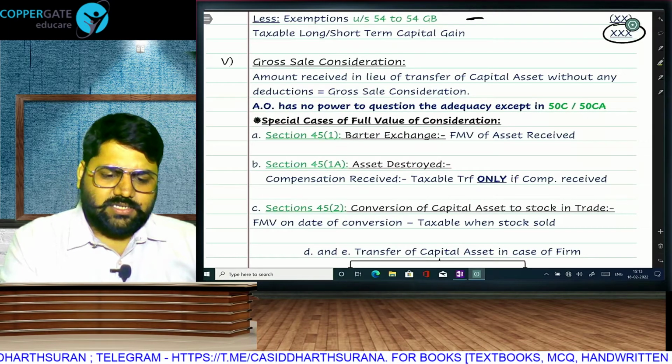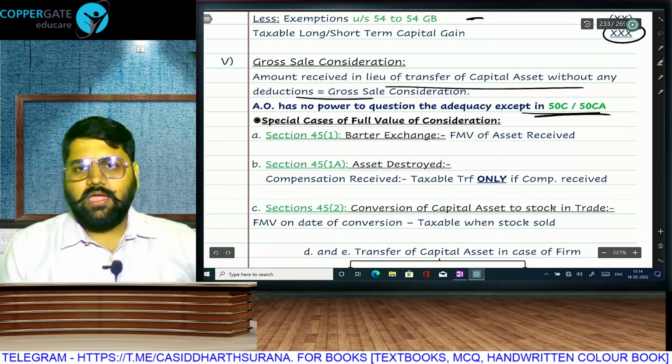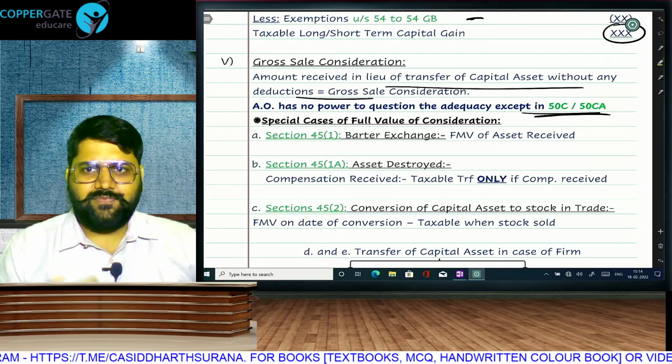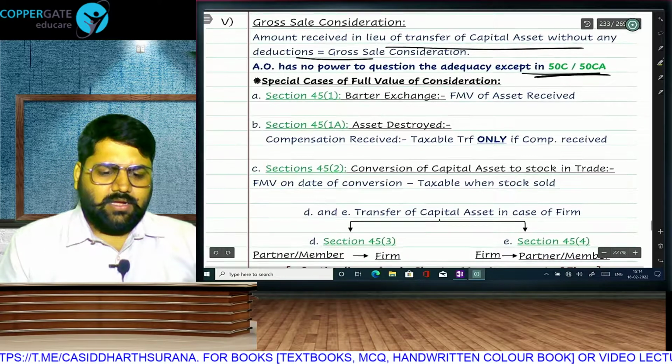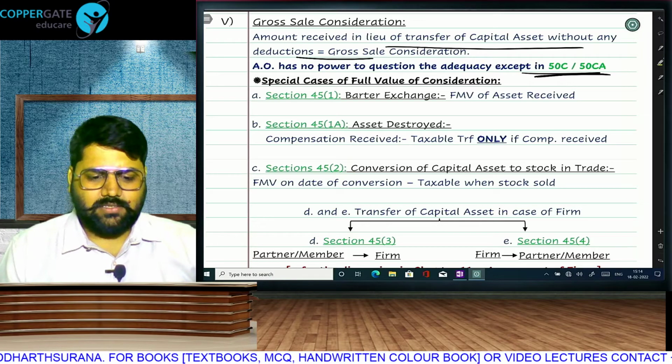What is gross sale consideration? Amount received for transfer of asset is GSC, and AO cannot question the adequacy except 50C stamp duty value and 50CA transfer of unlisted shares, where he can take fair market value. Otherwise, he has to take your selling price as the sale consideration.